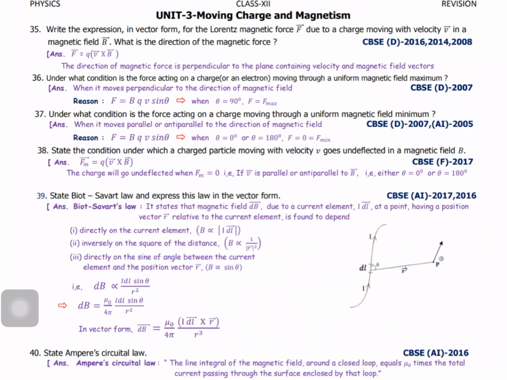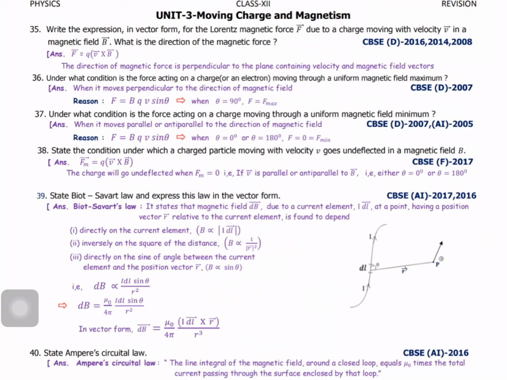Moving charges and magnetism, right? See, here I discuss only whatever questions were asked in the board exam, clear, and I discuss the answers. First one: write the expression in vector form for the Lorentz magnetic force F due to a charge moving with a velocity v in a magnetic field B. What is the direction of magnetic force?